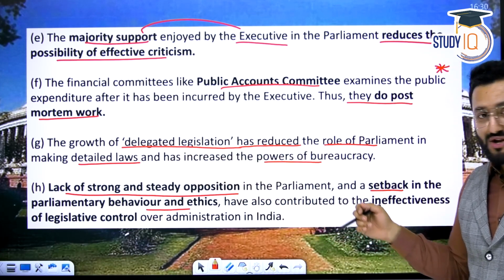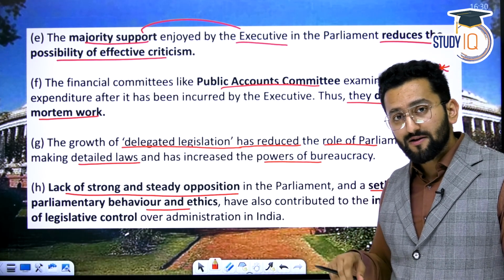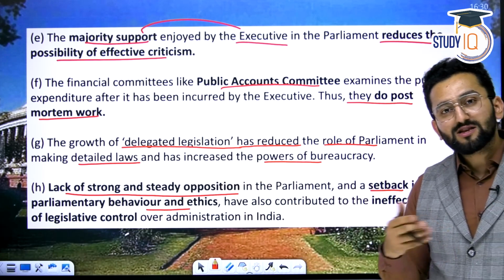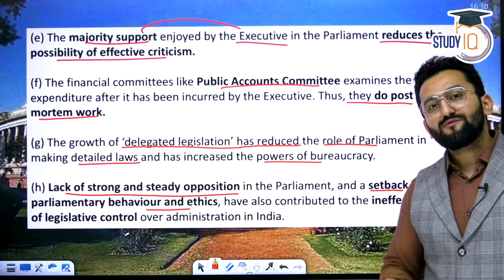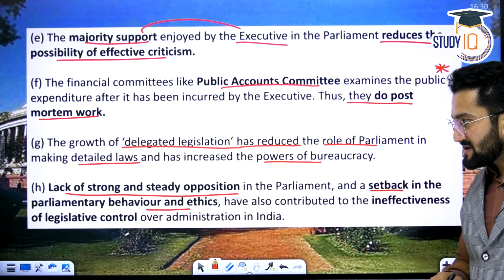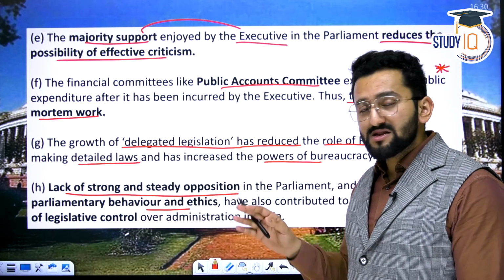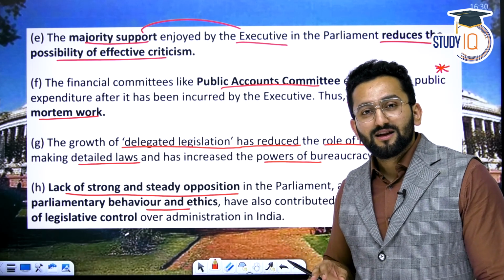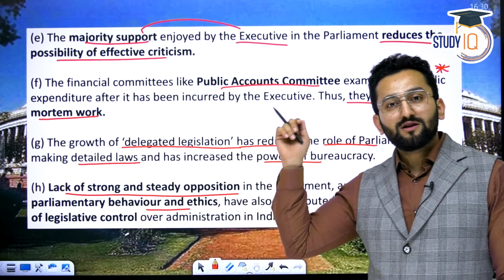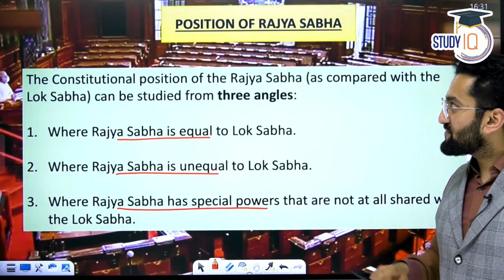The growth of delegated legislation has reduced the role of Parliament. Delegated legislation, I told you, means the executive has more say in detailing the laws. Lack of strong and steady opposition: from quite some time we are observing this. Opposition is necessary for democracy, but opposition is weak. Apart from this, there are behavior and ethics issues with our parliamentarians. I must tell you, you are living in some of the best times of Indian Parliament, right? You're blessed with that. I have seen the time when parliamentarians were throwing chairs, mics and papers at each other. Such was the state of Indian Parliament once.